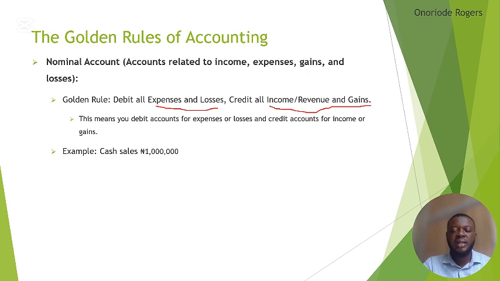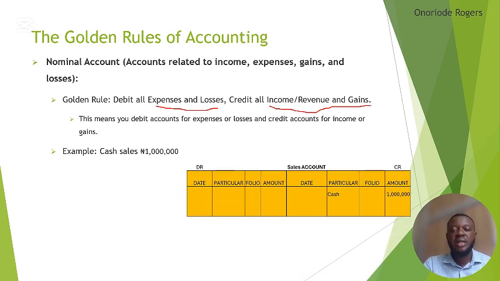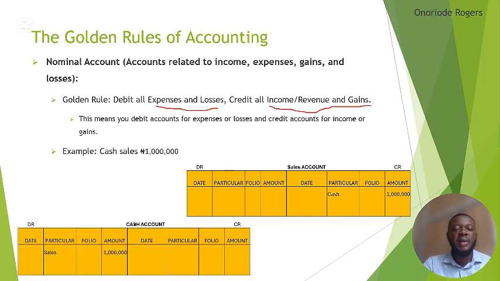The two accounts that this transaction is going to impact are the cash account and the sales account. The sales account can also be called the revenue account. So the two accounts that we have are the sales account, which can also be called a revenue account, then the cash account. What happens? We receive cash, we give out goods.